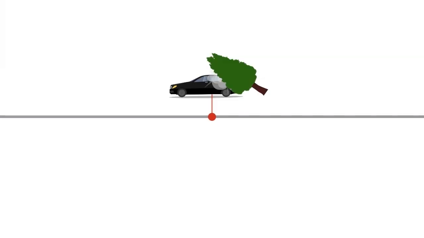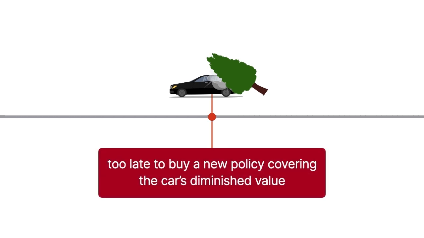In our example, the car owner couldn't buy a new policy that covers the car's diminished value after the tree had already fallen. These circumstances create the framework in which aleatory contracts, including insurance policies, are interpreted.